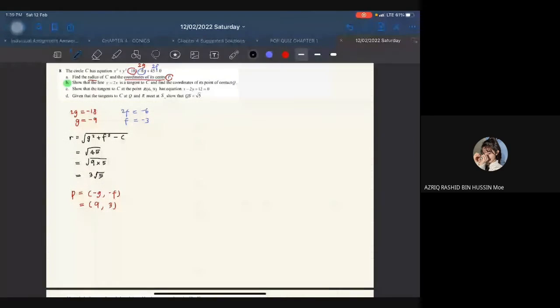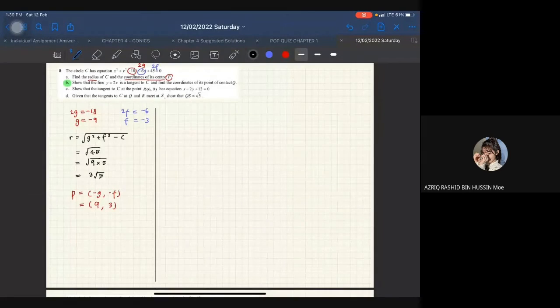Soalan nak apa sebenarnya? Okay, so part B, dia minta kita show that the line y equal to 2x is a tangent to C and find the coordinates of its point of contact Q. Okay, so soalan ni pun dia macam mencabar juga sebenarnya. Alright, so you have a circle. Saya suka draw dulu circle sebab saya nak nampak dia punya situation.